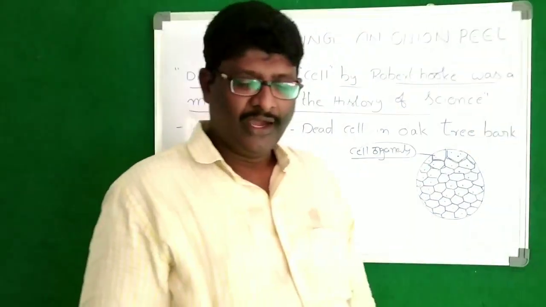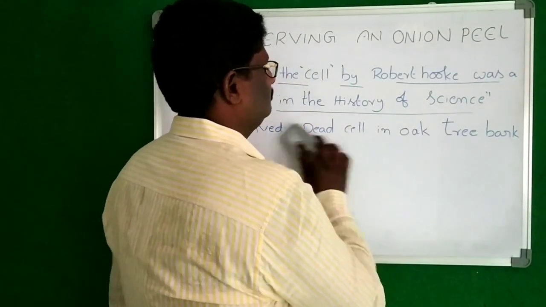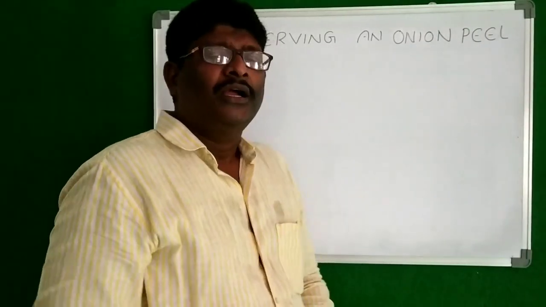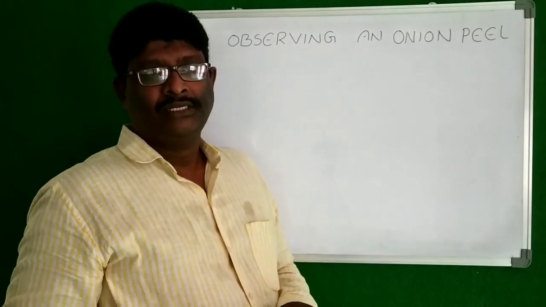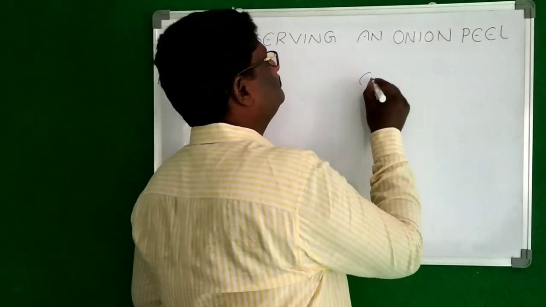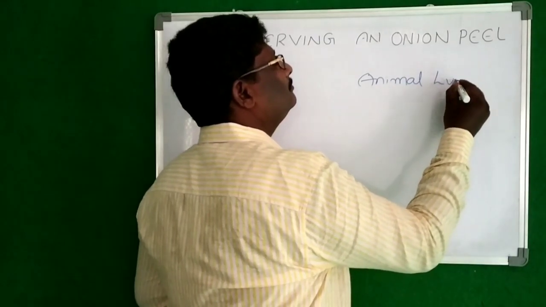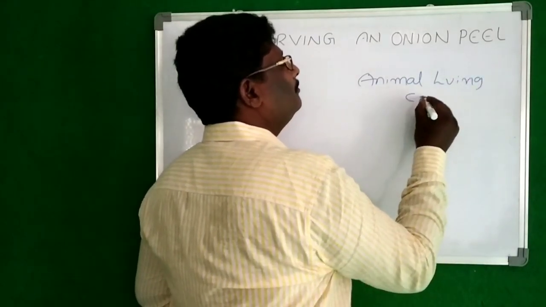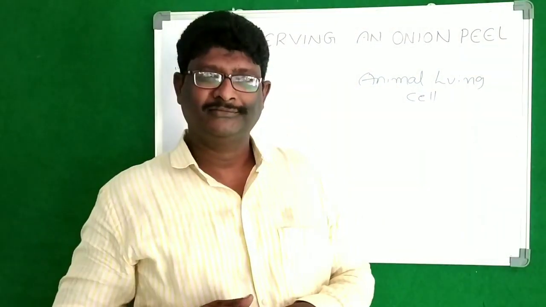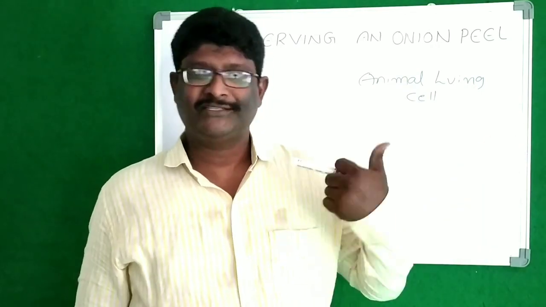This is about the onion peel cell experiment. Okay. Next, if you want to see an animal living cell, what is that? Animal living cell. For that, what do we have to do? Shall we go for animals? No need. We are also social animals, is it right?